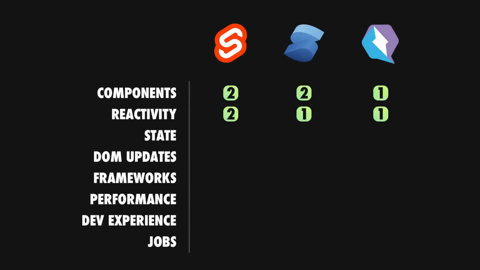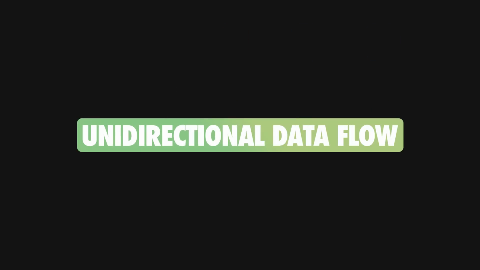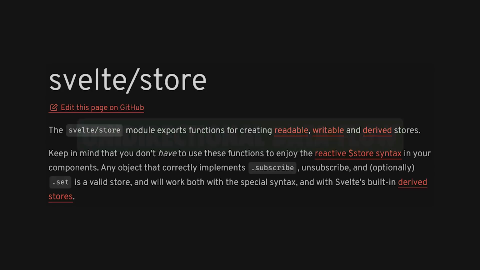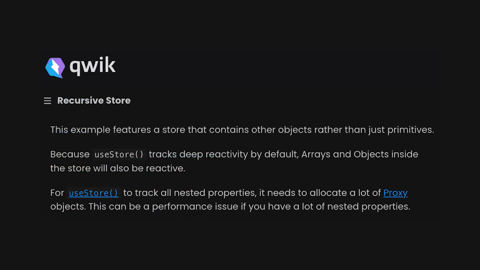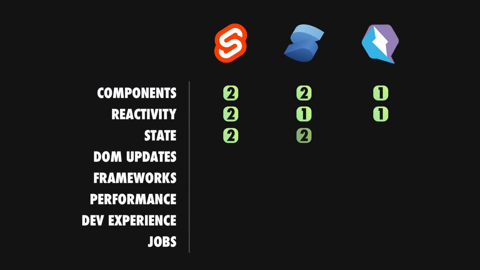Again, most modern frameworks employ the same mechanism when working with state. Consider here ideas like the flux pattern or the unidirectional data flow. All frameworks are doing a great job on this topic, with concepts such as Svelte readable and writable stores, Solid immutable stores, or Qwik recursive stores. So, as you can see, these frameworks share a lot of common ideas, but there is even more to it.